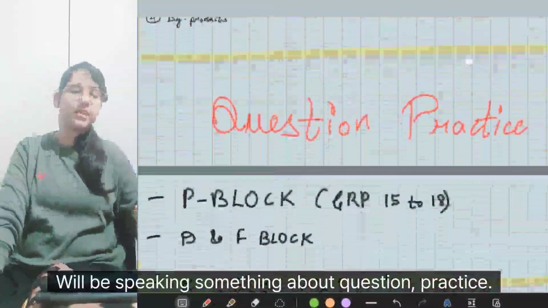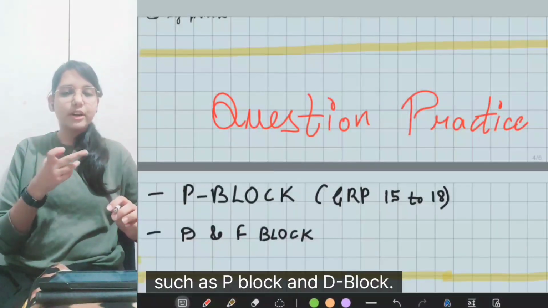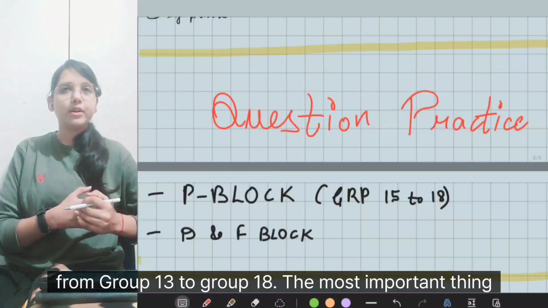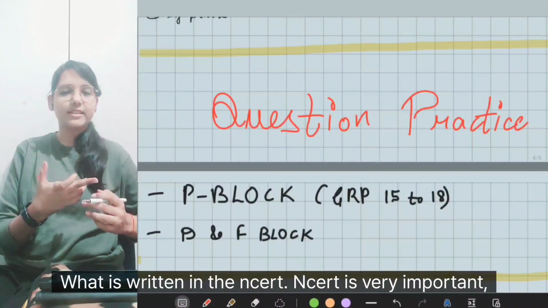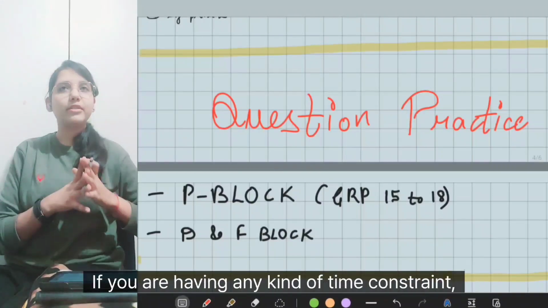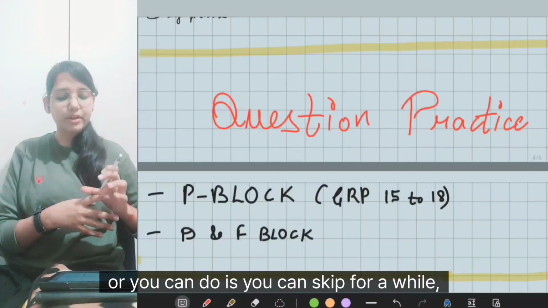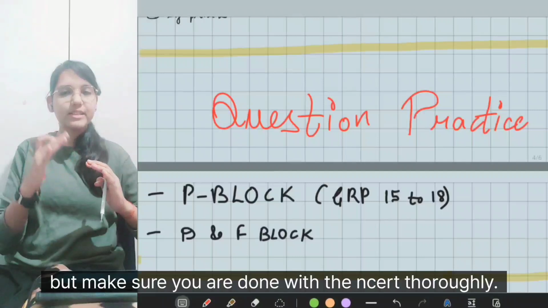Now I will be speaking something about question practice. So look, there are some chapters such as P block and D block. P block, I am talking about right from group 13 to group 18. The most important thing is you should know line by line what is written in the NCERT. NCERT is very important, at least for these 2 chapters. You cannot skip it. If you have any kind of time constraint, all you can do is skip for a while the MCQ practice of these chapters, but make sure you are done with the NCERT thoroughly.